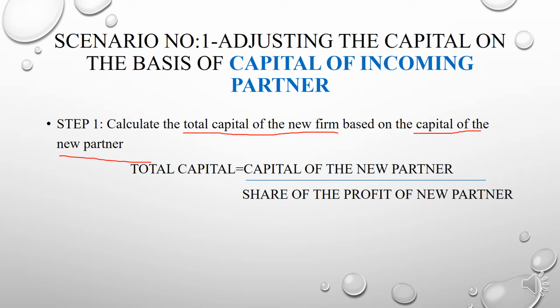And how do we calculate the total capital? We have a formula for calculating the total capital of the new firm, and the formula is: total capital is equal to capital of the new partner divided by share of profit of the new partner. So this is the formula for calculating the total capital of the new firm.